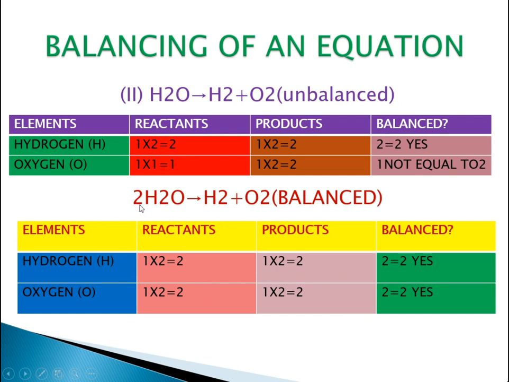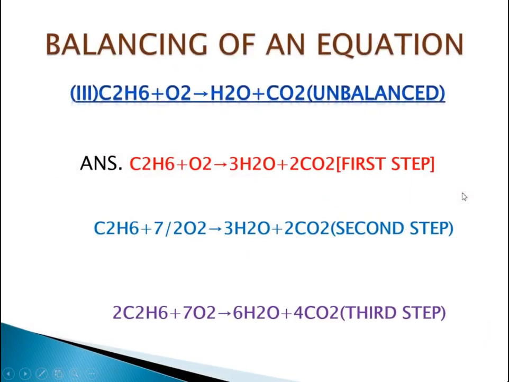So you can see that we have placed a coefficient 2 in the products part. That's why these have H2 and this has O2. So 2H2, which means there is a 2, and that's why this has been balanced out. So this total equation has been balanced. So let's move to the next slide.